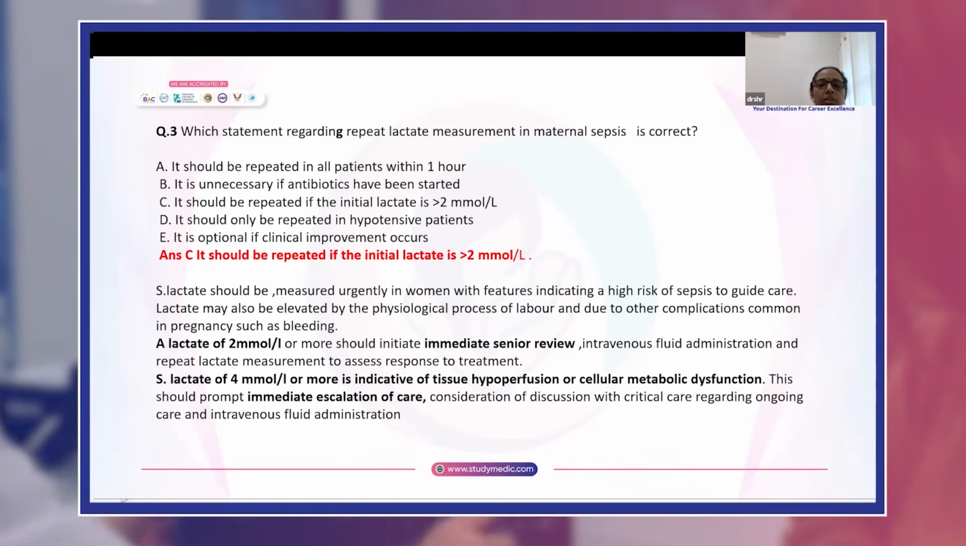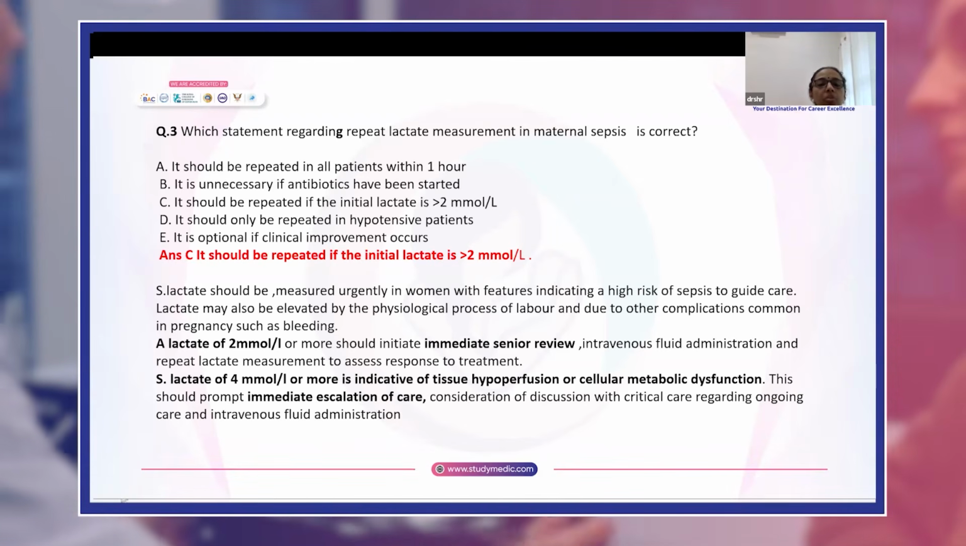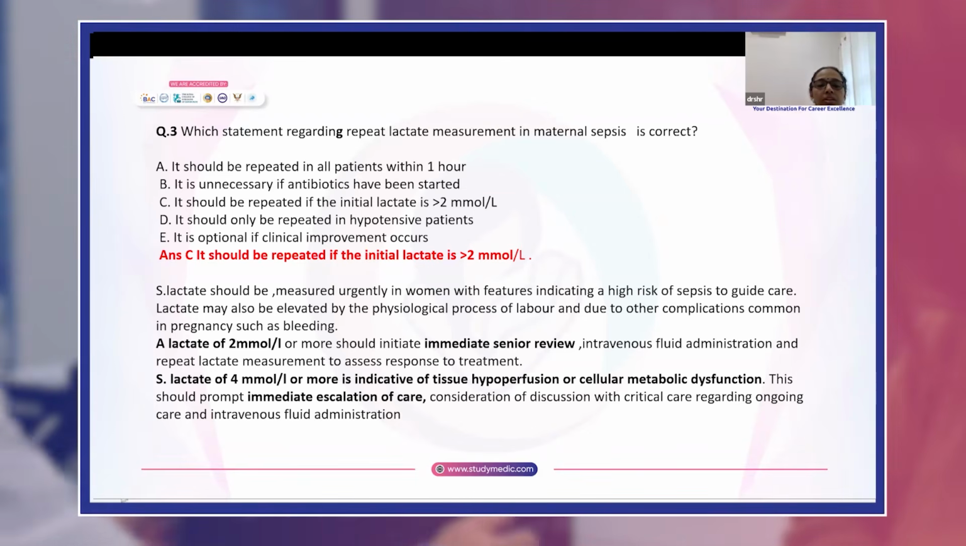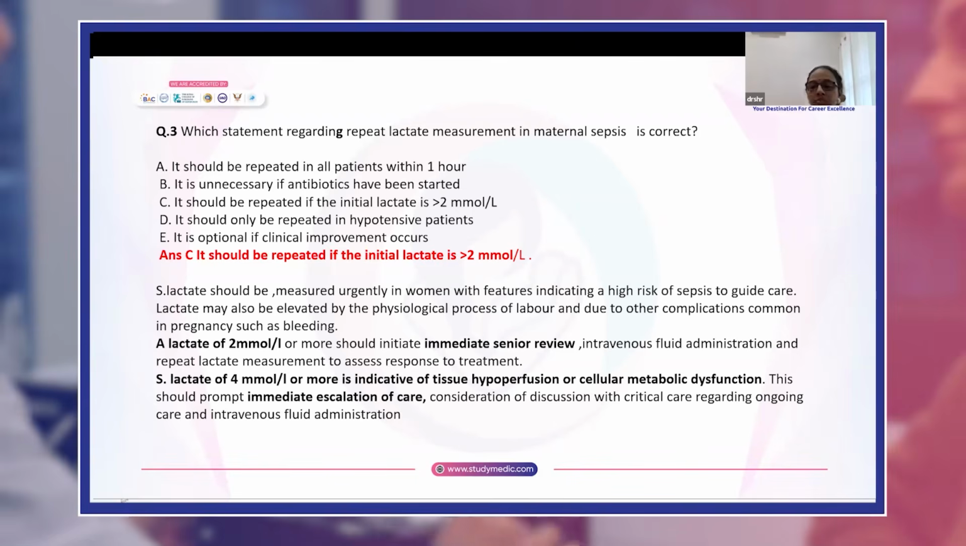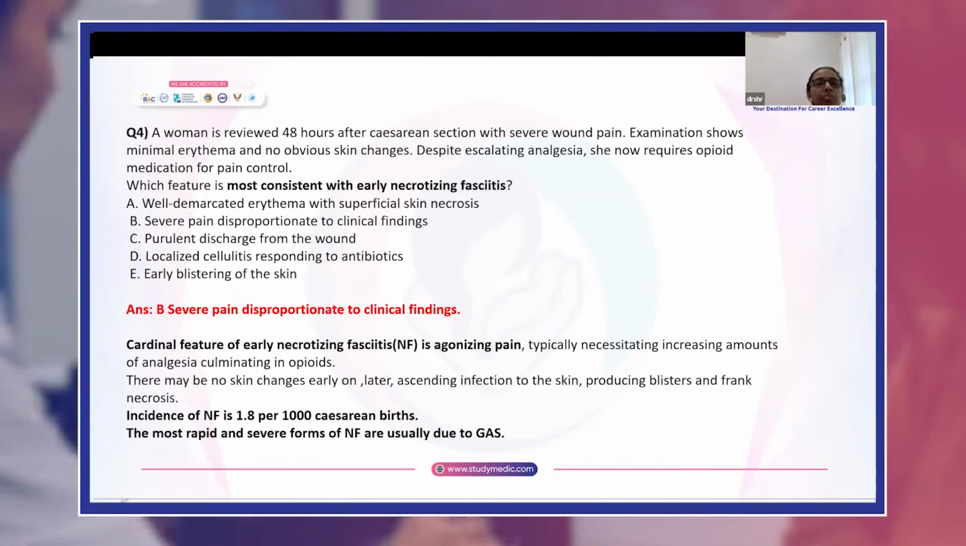Lactate of 4 or more is indicative of tissue hypoperfusion or cellular metabolic dysfunction. This should prompt immediate escalation of care, consideration of discussion with critical care regarding ongoing care and intravenous fluid administration.